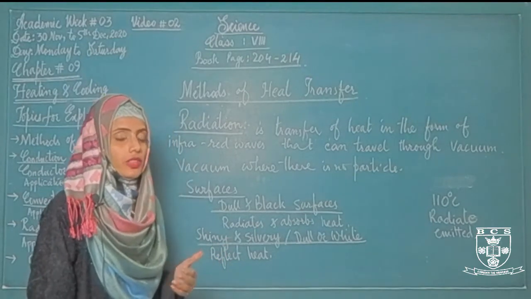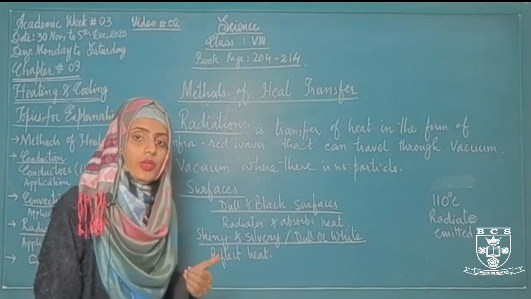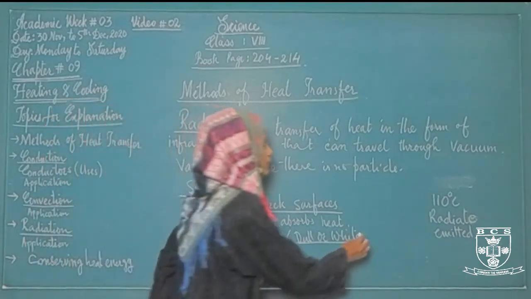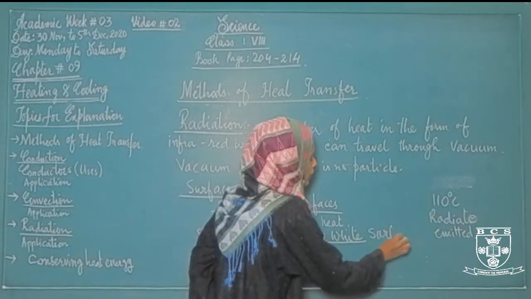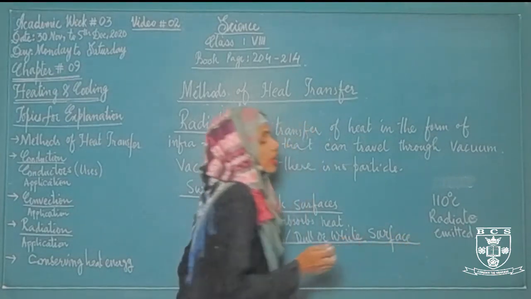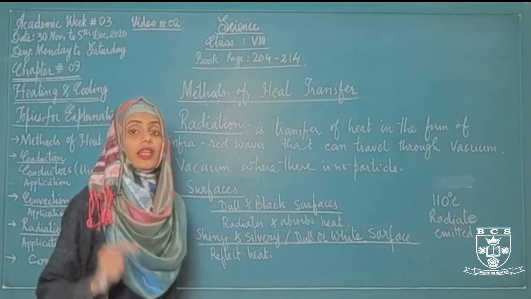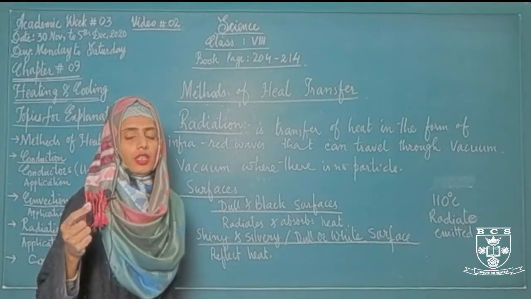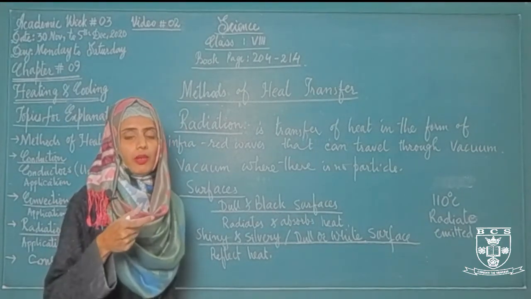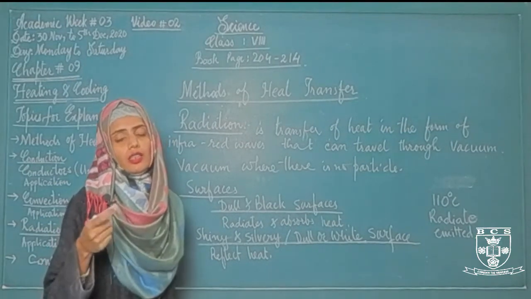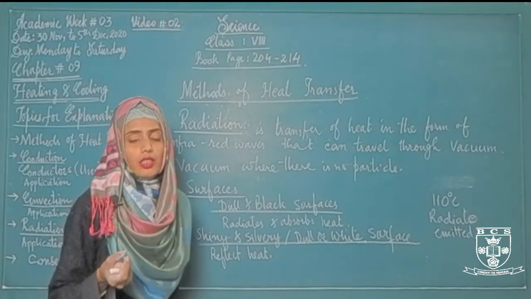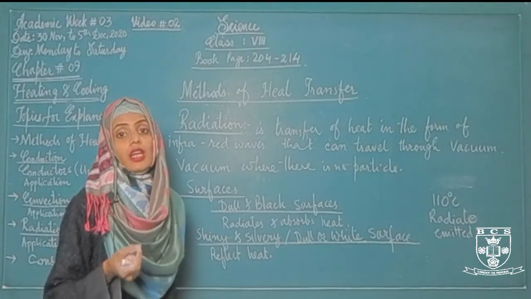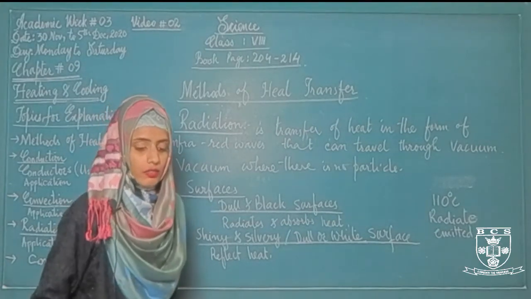Dull and black surfaces absorb heat as well as radiate heat, whereas shiny silvery surfaces or dull or white surfaces do not absorb heat, nor do they emit or radiate it, but they reflect the heat. All of you know that whenever light strikes a mirror, it will reflect back. Similarly, when heat energy strikes a shiny or silvery surface, it will not be absorbed, it will always be reflected by these surfaces.